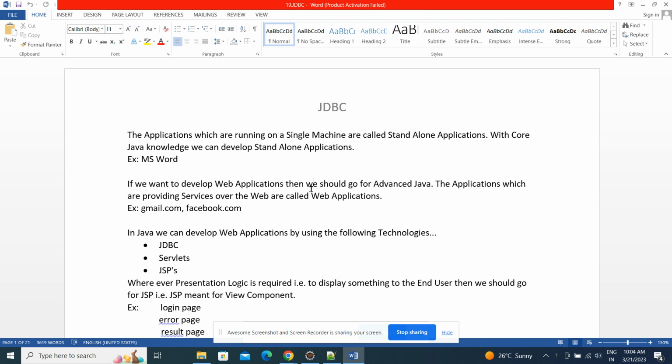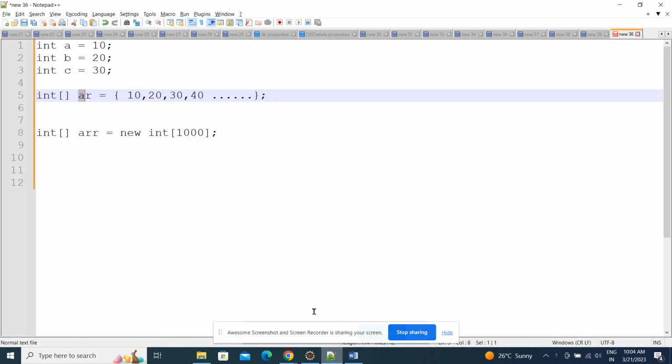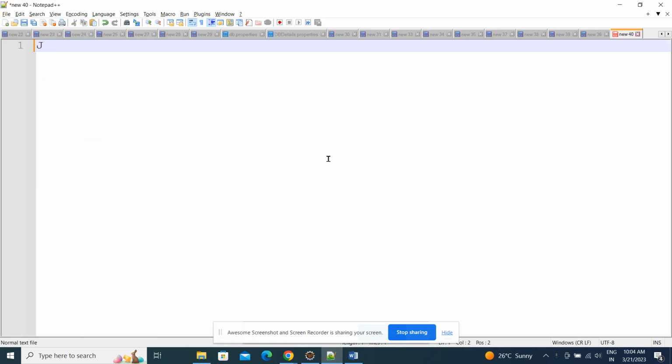What is JDBC? Till now we have discussed core Java concepts like exception handling, collections, serialization, and OOPS concepts. Those are the basic things to write any code. Now, with core Java, JDBC.